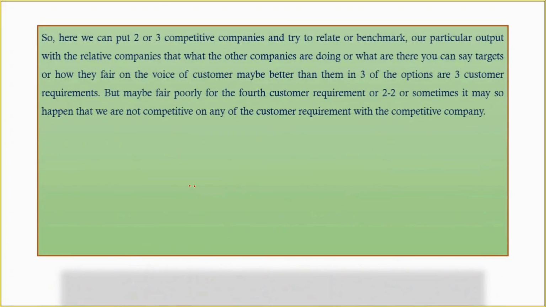Here we can put two or three competitive companies and benchmark our output against them, that is, what the other companies are doing, their targets, or how they fare on the voice of customer.